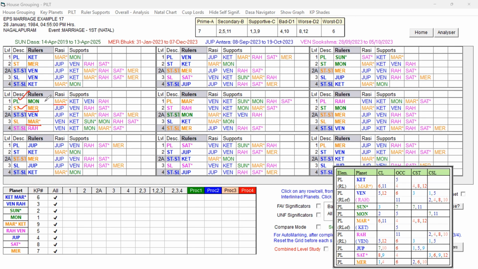That Moon is having got the other favorable key planets, and they are also there in the supports. And the sublord planet Mars is having that Sun and Moon in its supports, forming ruler link. So that way the Moon, the destiny planet, is passing its supports to the sublord and also the star lord of the sublord. And Mercury planet is getting some support from the 2A level planet Venus, and that Venus is also forming ruler link to the star level.